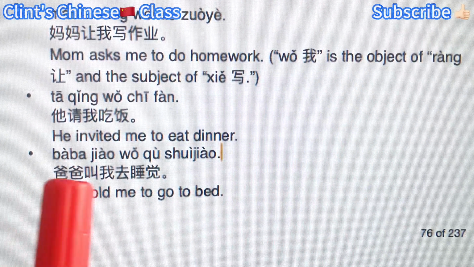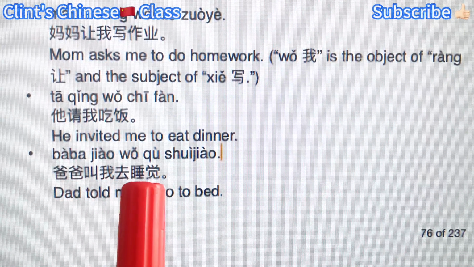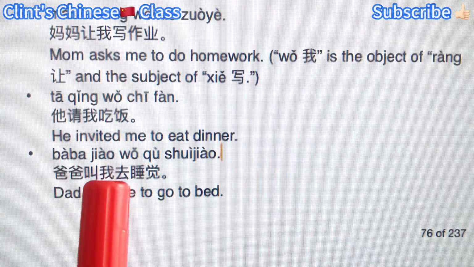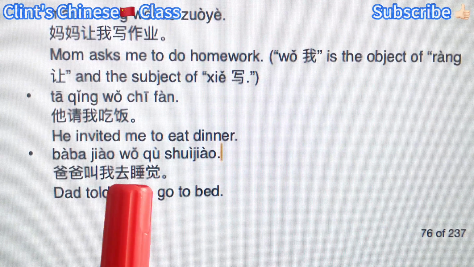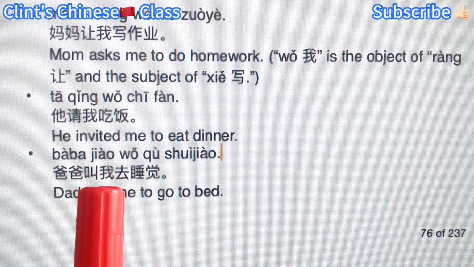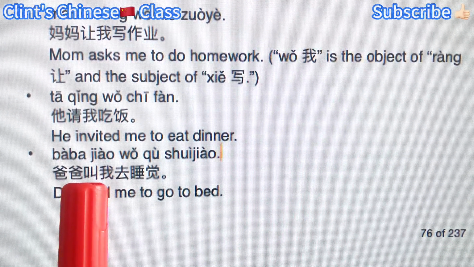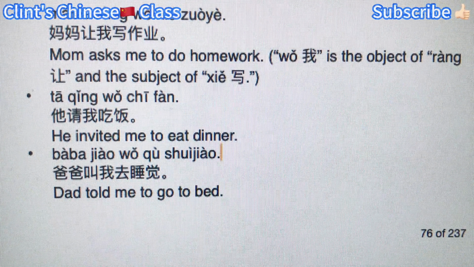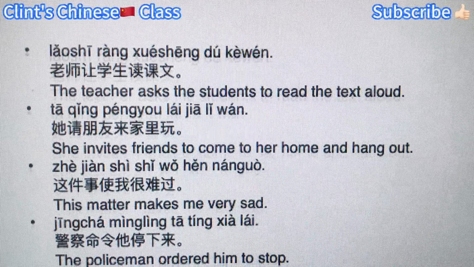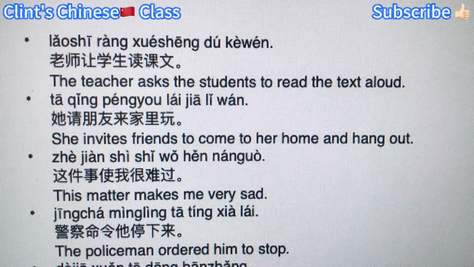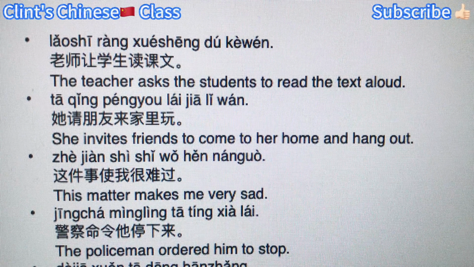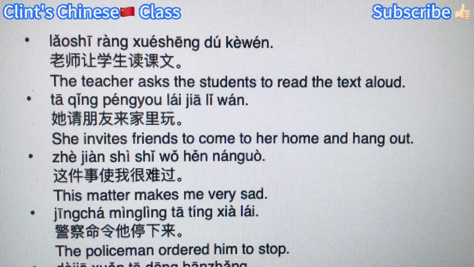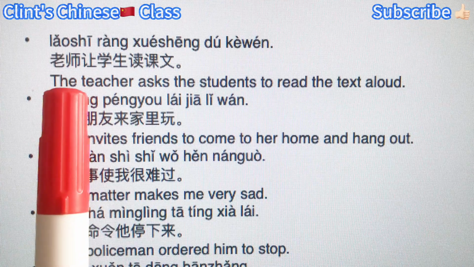Dad told me to go to bed. 爸爸叫我去睡觉. So subject 爸爸 dad, 叫 ask, 我 me, and then do something, go to sleep. Right? So 我 here is the object of the verb 叫 ask and also the subject of the verb phrase go to sleep, 去睡觉. And as we accumulate more sentence structures, you will be very familiar with most sentences you read in the HSK textbooks. You can easily understand and construct your own sentences.